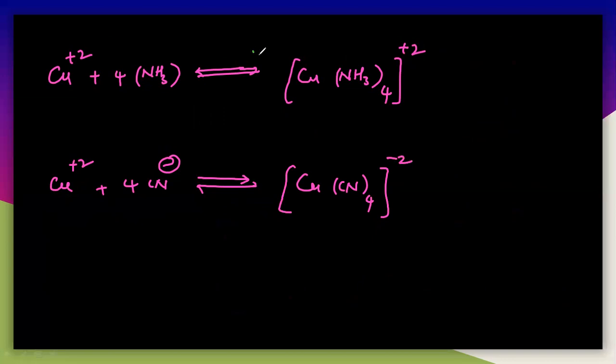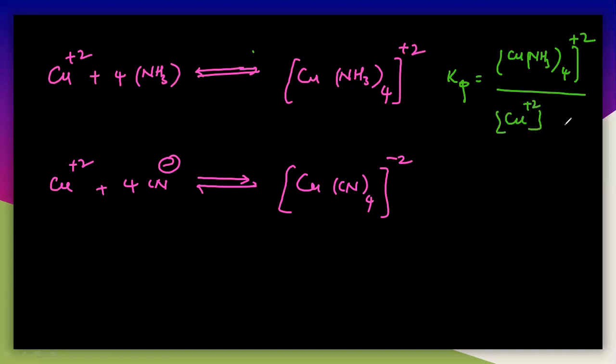And particularly you can see the concentration, the equilibrium constant value here. So you can write K equilibrium as the concentration of product, that is [Cu(NH3)4]2+, by the reactant concentration, that is Cu2+ into NH3 to the power 4, since there are 4 molecules.